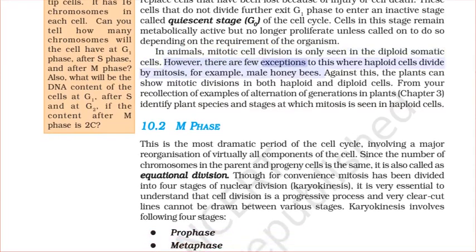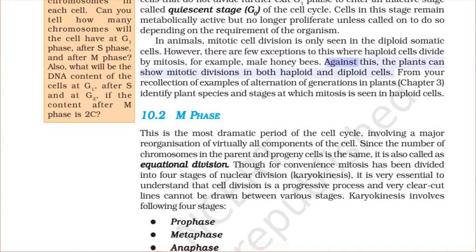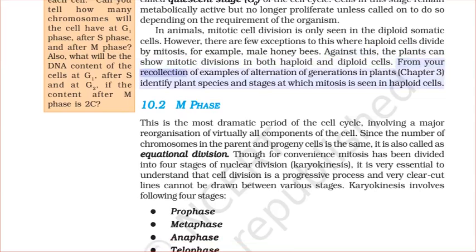However, there are few exceptions to this where haploid cells divide by mitosis, for example, male honeybees. Against this, the plants can show mitotic divisions in both haploid and diploid cells. From your recollection of examples of alternation of generations in plants, Chapter 3, identify plant species and stages at which mitosis is seen in haploid cells.